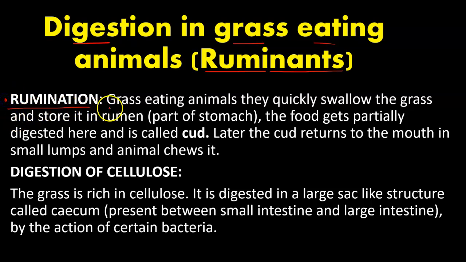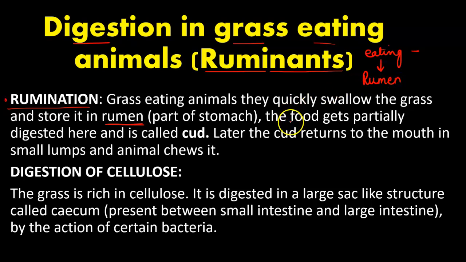In rumination, these grass-eating animals quickly swallow the grass and store it temporarily in a part of the stomach called the rumen. So they eat the grass from the mouth and store it temporarily in the rumen.